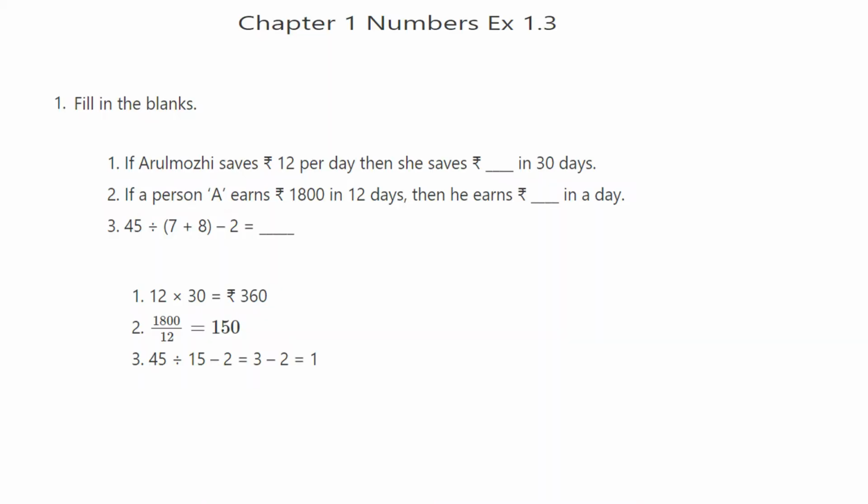Friends, today we are going to discuss exercise 1.3 sums. First one, fill in the blanks. Arulmozhi saves rupees 12 per day. Then she saves dash in 30 days. So one day, rupees 12.